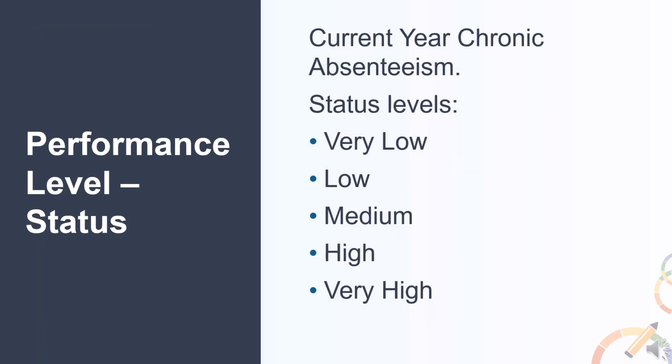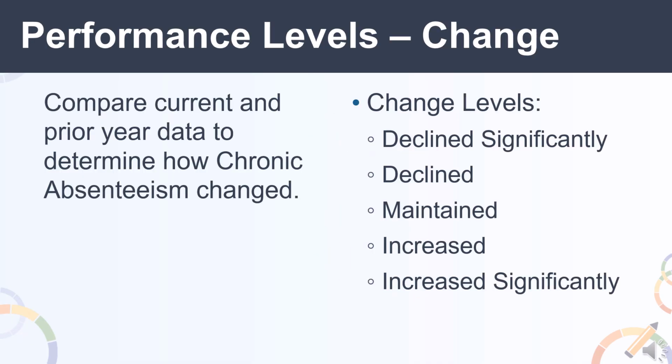Now, let's review how we calculate performance levels for status. Status is the current year chronic absenteeism and will fall into one of 5 status levels: very low, low, medium, high, or very high. To calculate performance levels for change, we compare current and prior year data to determine how a school, district, or student group's chronic absenteeism has changed. The change levels are declined significantly, declined, maintained, increased, or increased significantly.